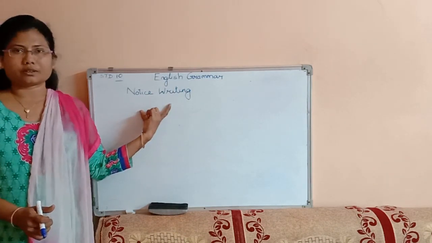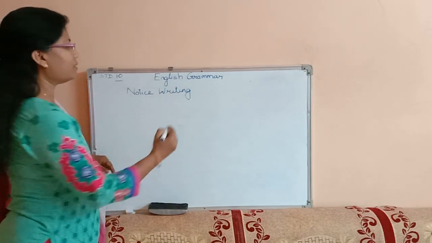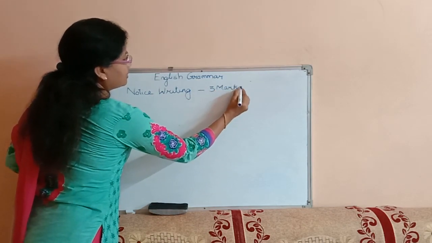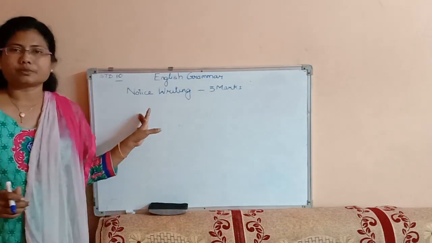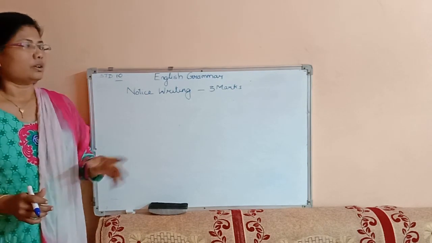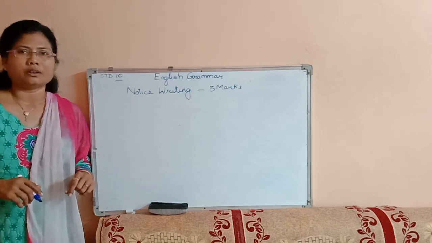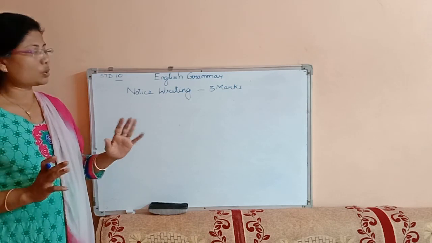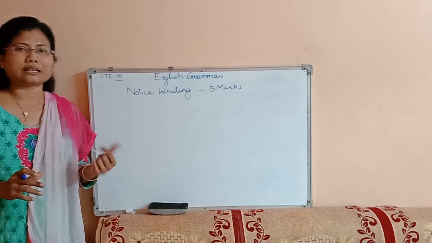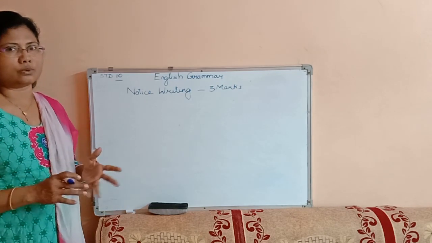We are having notice writing. It's generally asked in the option of email writing and the marks for it is 3. The 3 marks question comes in the option of email. But let's first see what the format of writing a notice is. Notices are kept on the notice board, bulletin boards where people stand and read. So a notice should be to the point, short, easily understood. Within 2-3 lines, the person who is reading should make out what they want to say through the notice.